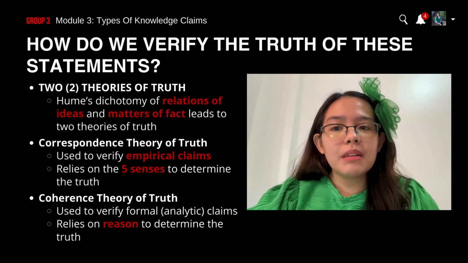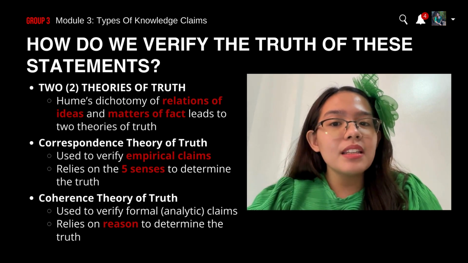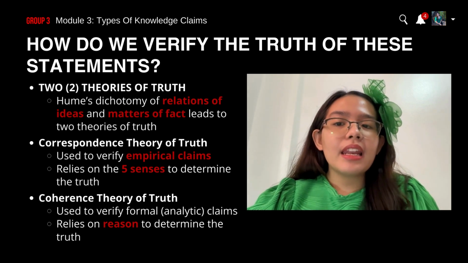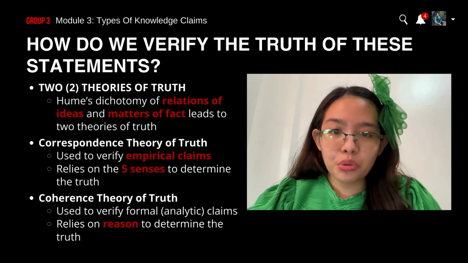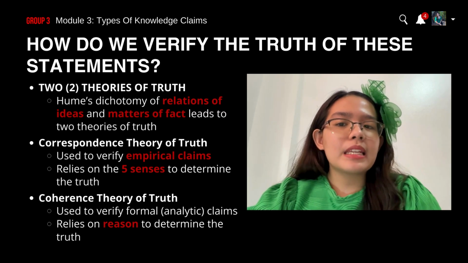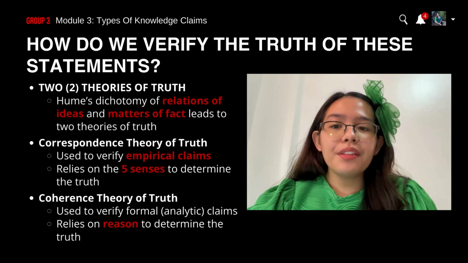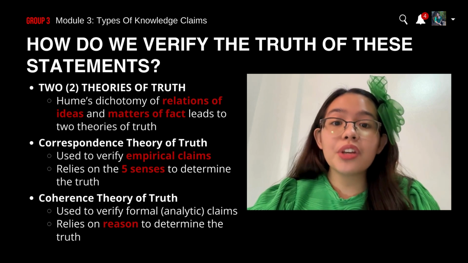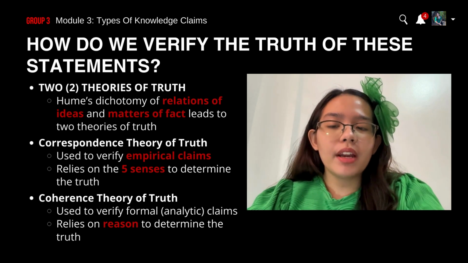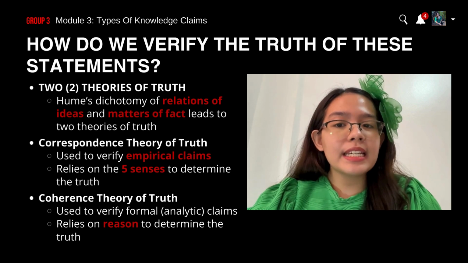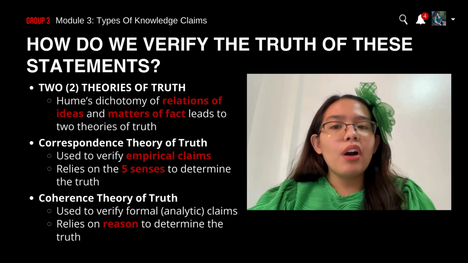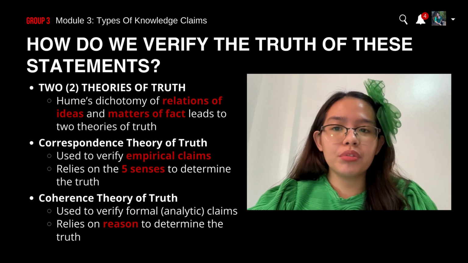Hume's dichotomy between relation of ideas and matters of fact led to the bifurcation of the two theories of truth. This means that we verify an empirical claim by the use of correspondence theory of truth, and we verify a formal or analytic claim by the use of coherence theory of truth.